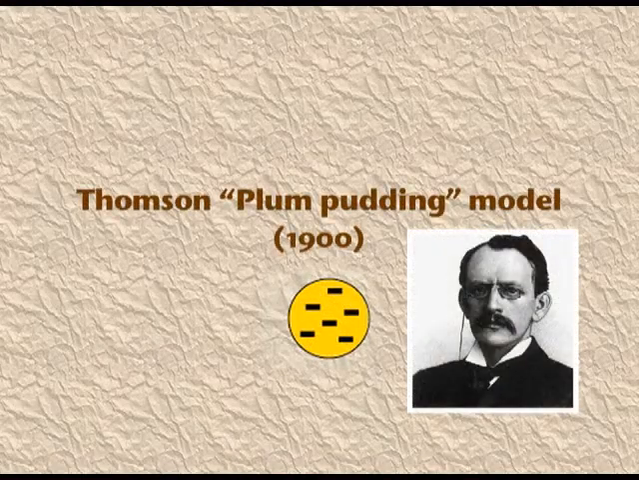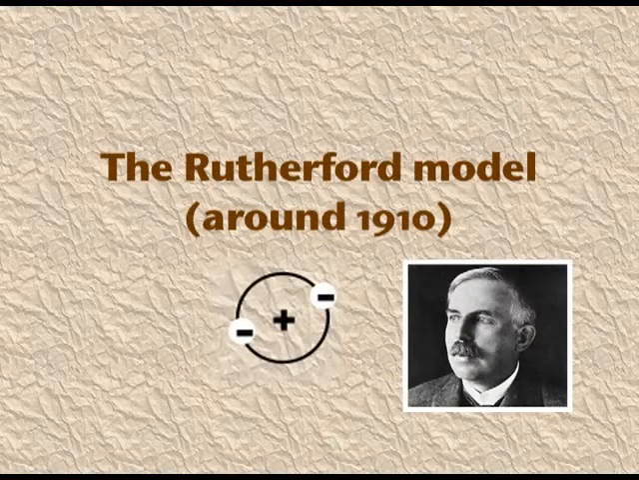Thomson plum pudding model. Thomson suggested that the atom is spherical in shape and the positive charge is uniformly distributed, and electrons are embedded into it. Then came the Rutherford model. Rutherford suggested that in the center of an atom there is a nucleus which occupies a very small volume. All the mass of the atom is densely concentrated in the nucleus and the electrons are revolving around the nucleus.